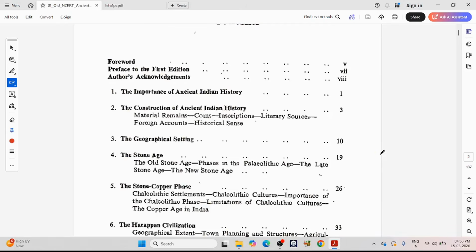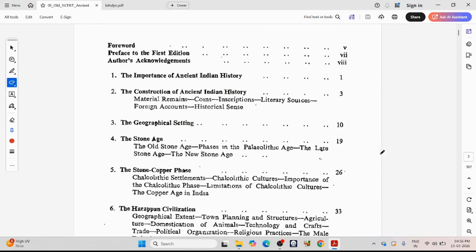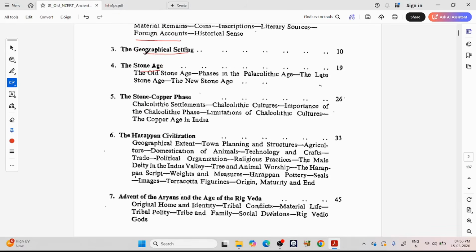See, this starts with the importance of ancient history. This is not relevant for the exam. Again, the construction of ancient history is also not relevant for the exam. The actual content for the exam starts from the geographical setting. There were questions directly from this chapter in our previous year papers. So we will start from the geographical setting, then read a bit about the Stone Age, which takes us to the prehistoric eras, the stone-copper phase, then the Harappan civilization.